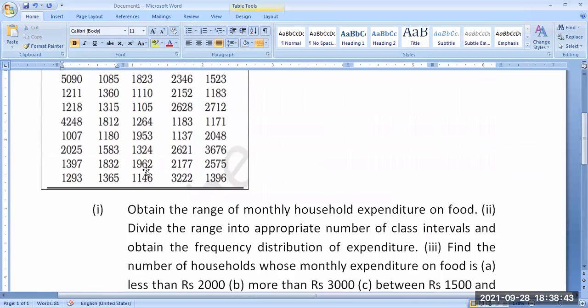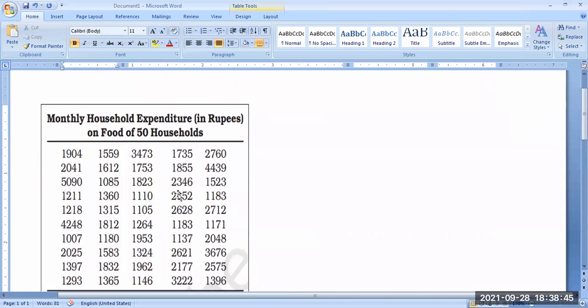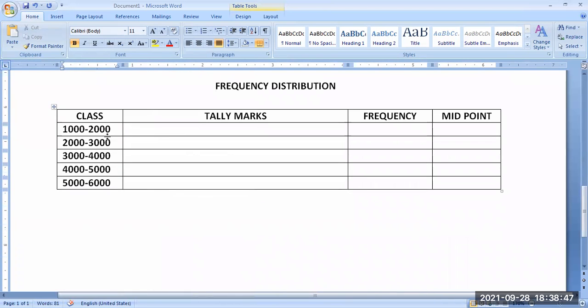Now you see the first value, 1904. In which class will it come? 1904 is between which two values we have to put the tally mark? It is between 1000 and 2000, the first class. Here you have to put one small line in the tally marks.